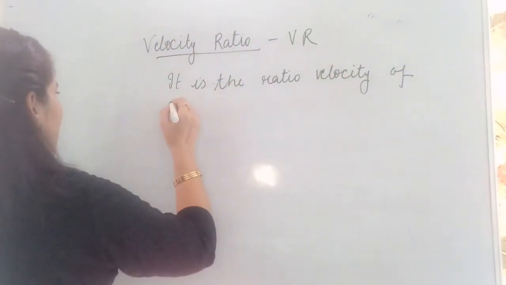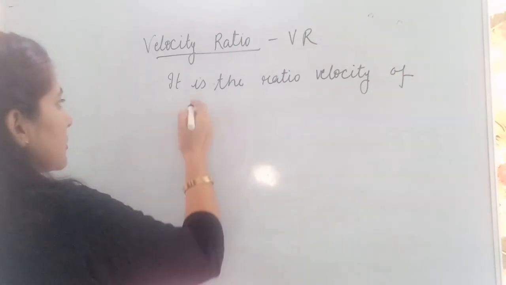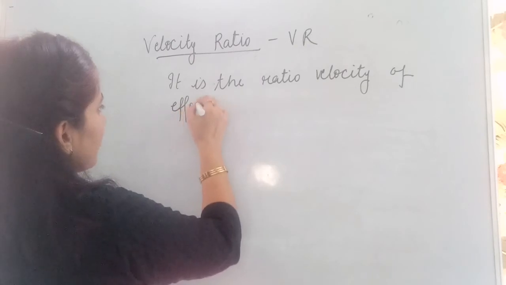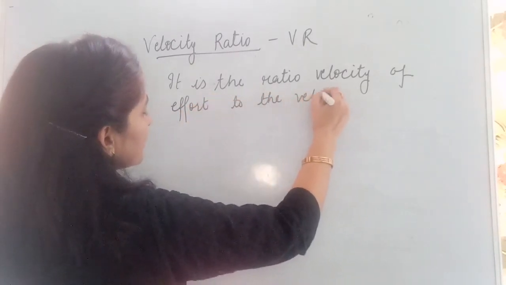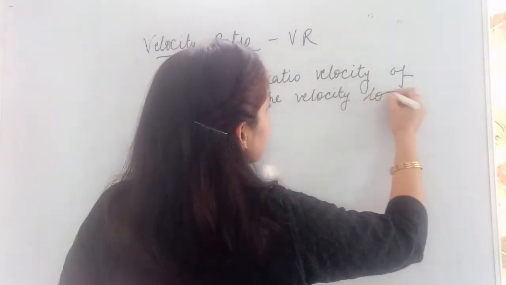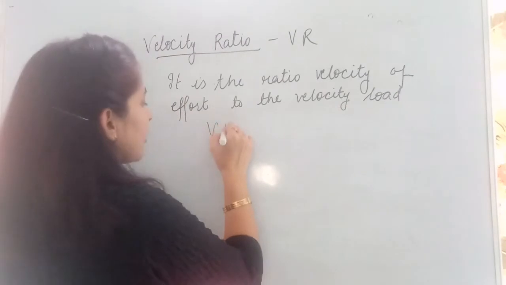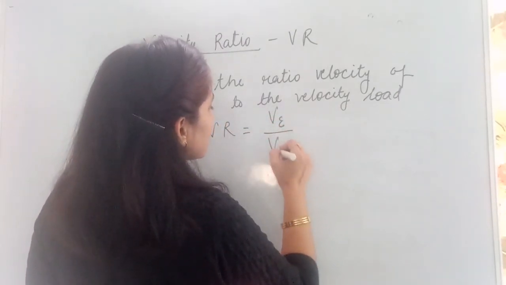It is the ratio of velocity of effort to the velocity of load. How can we write it in terms of a formula? Velocity ratio is equal to velocity of effort to velocity of load.